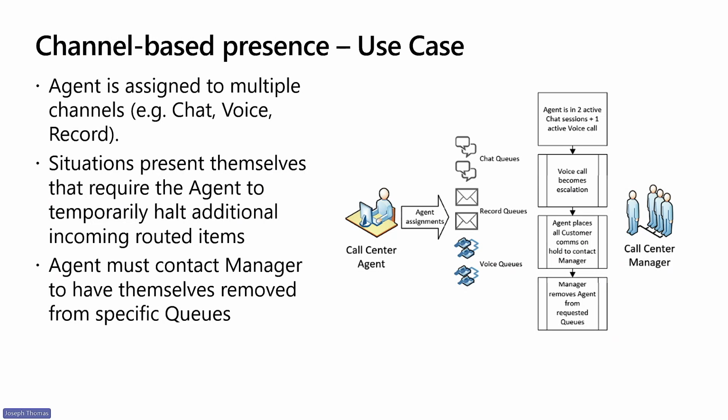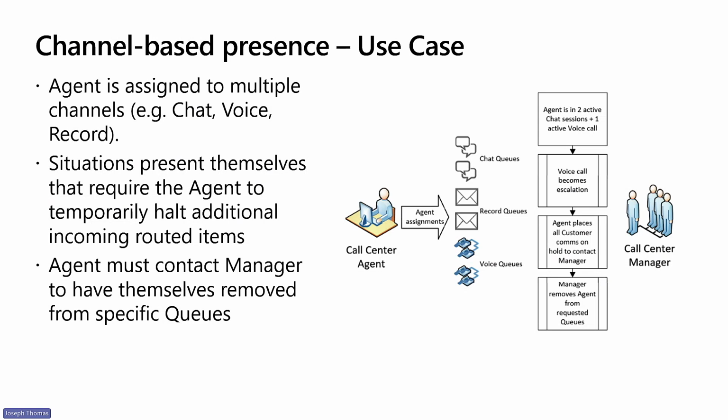Agents are often presented with situations with customers that don't always align with the goals of either skill or capacity-based routing setups. And there's a need to be able to depart from these models temporarily to allow agents to better serve their customers. In our example, this agent is actively engaged in, say, 2 live chat sessions and a voice call. Perhaps this voice call becomes an escalation, and our agent needs to do additional research or contact another expert to gather additional information. In either case, our agent and our customer would be better served if the agent would not continue to be bombarded with additional routed items.